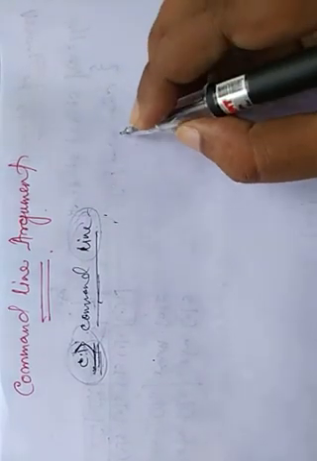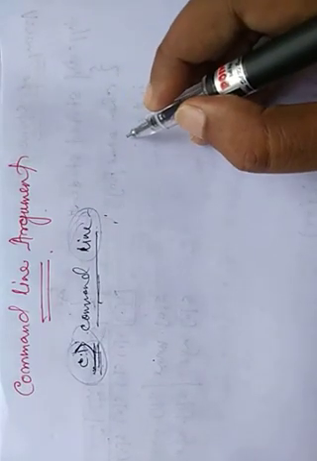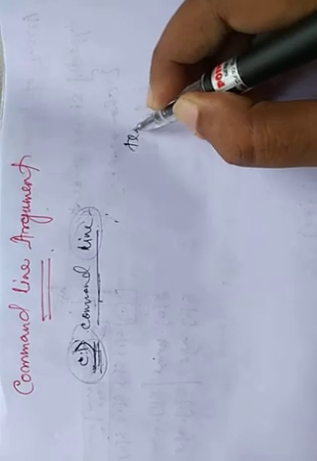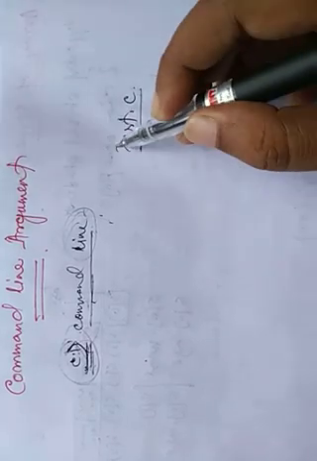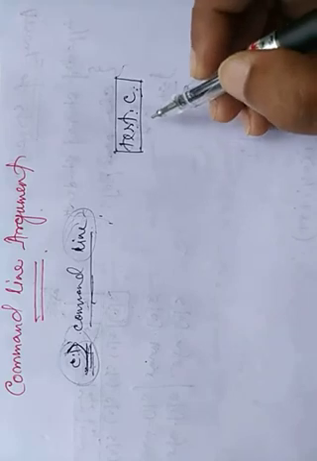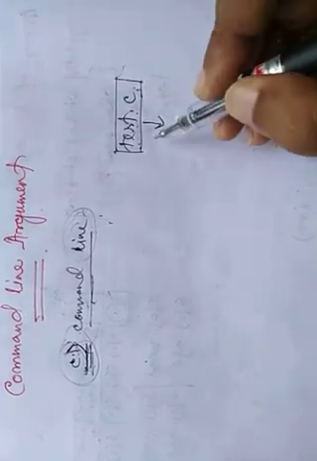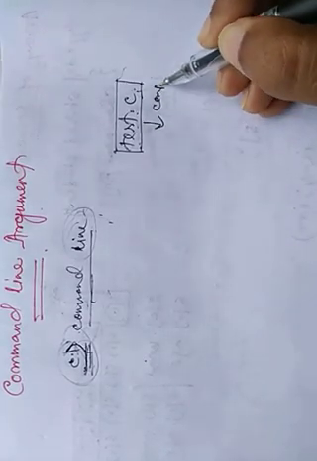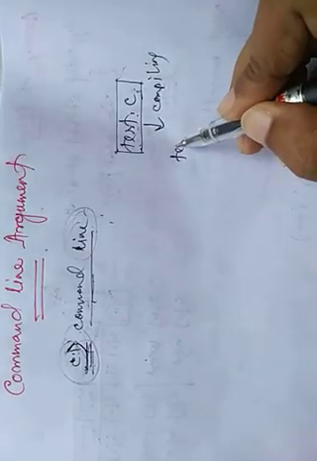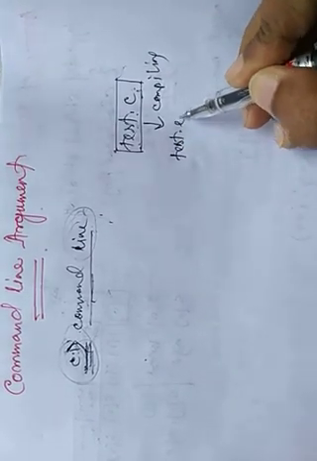Suppose in C, when we save a program, our program name is test.c. After compiling, it will be converted into test.exe.